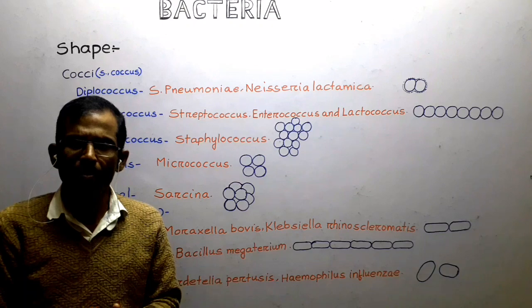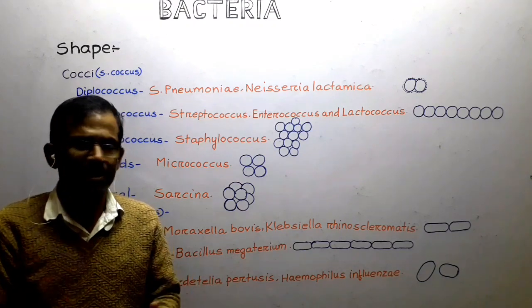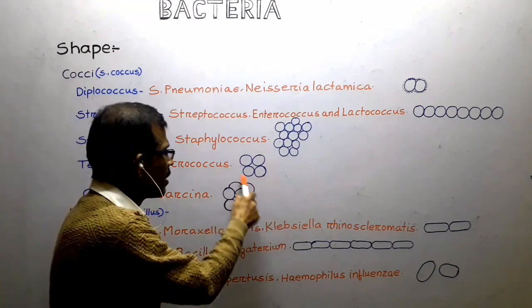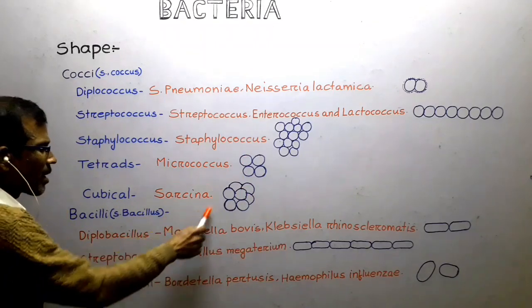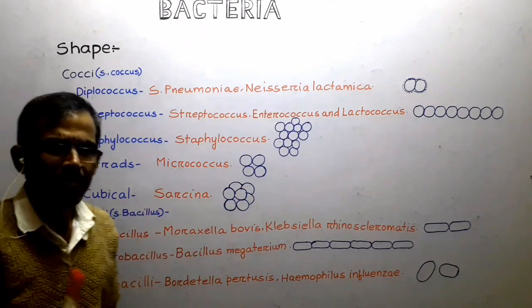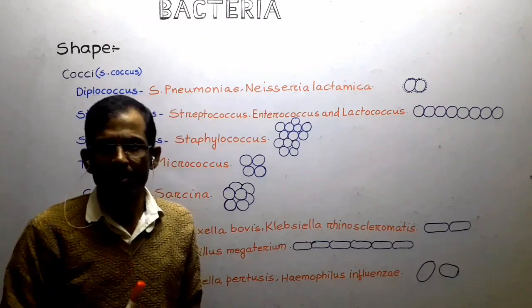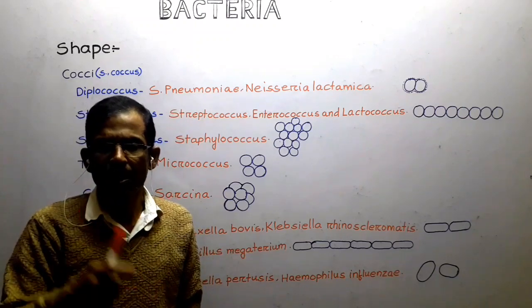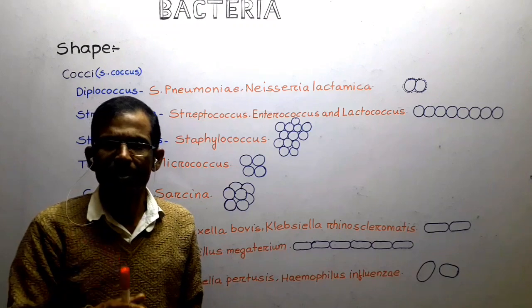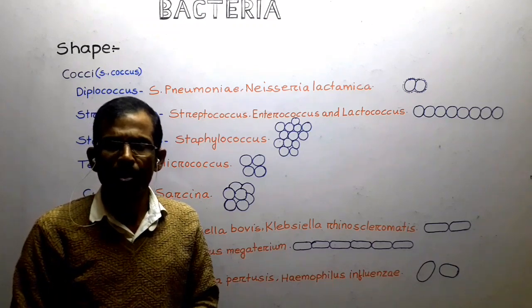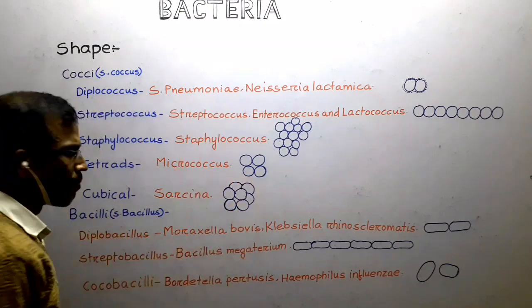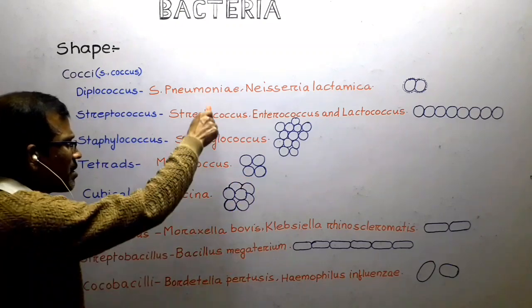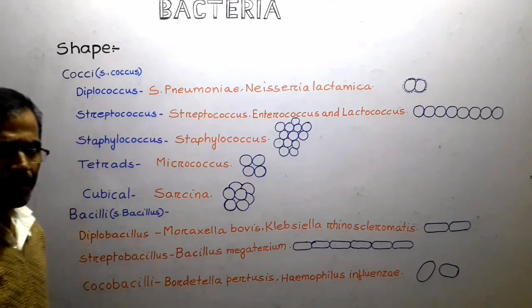Sometimes, for example in Micrococcus, the cocci divide in two different planes and the cells remain together to form a square group of four cells known as tetrads. Whereas in the genus Sarcina, the cocci divide in three different planes and the cells fail to separate and they remain together to form a cubical arrangement of 8 cells. These are the various arrangements of cocci.